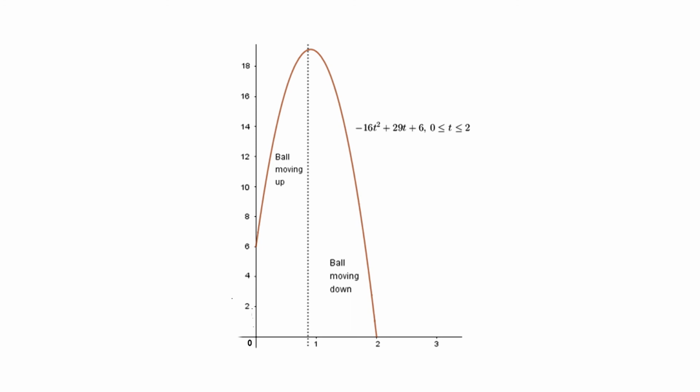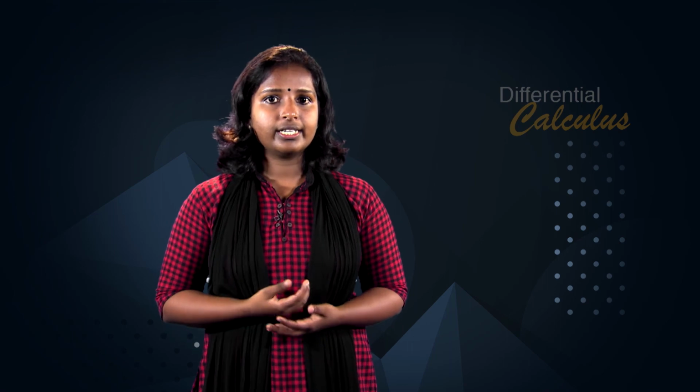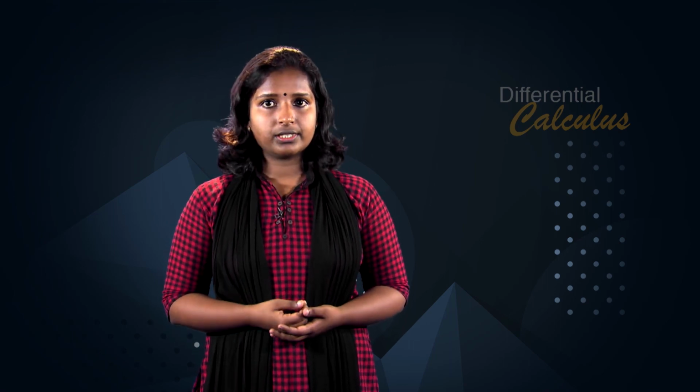We observe at the initial time, that is when t equal to 0, the ball is at a height 6 feet above the ground. The ball is thrown straight up in the positive direction of the s axis from the height 6 feet and then falls straight down in a negative direction. We determine the instantaneous velocity of the ball at a time t equal to 0.5 as follows.